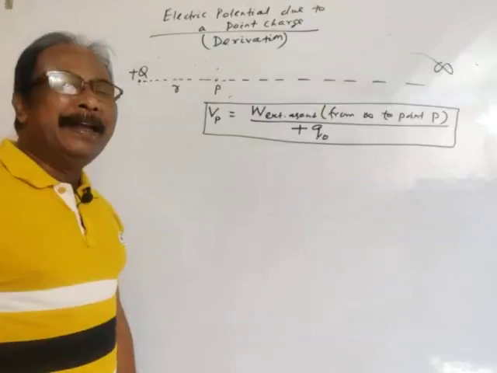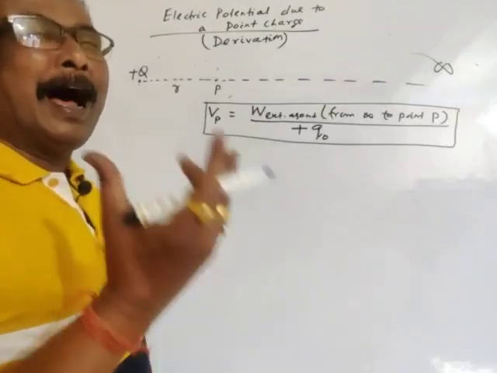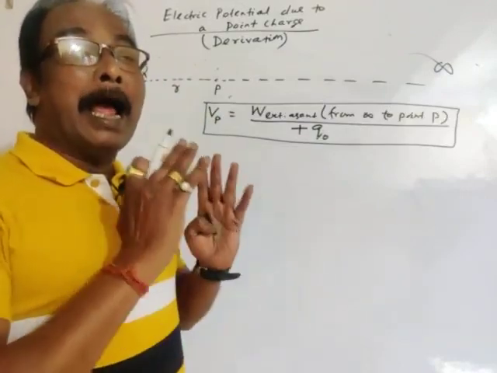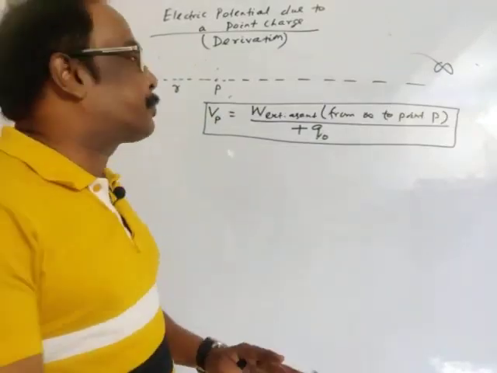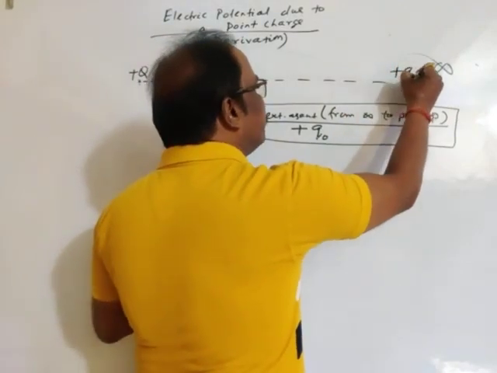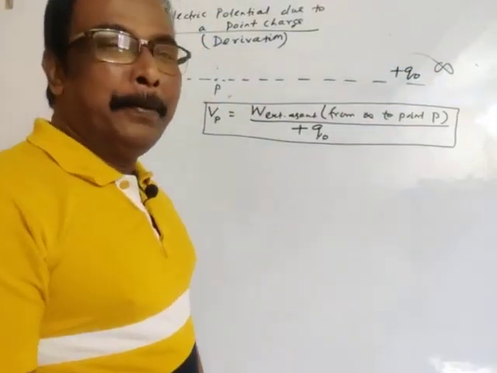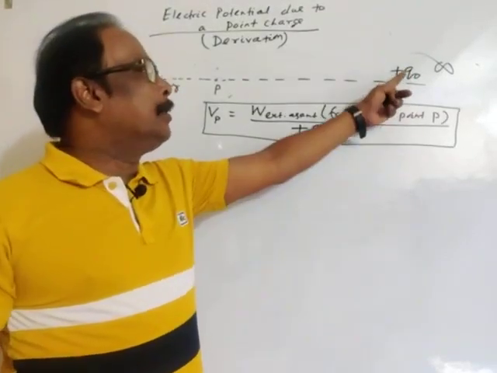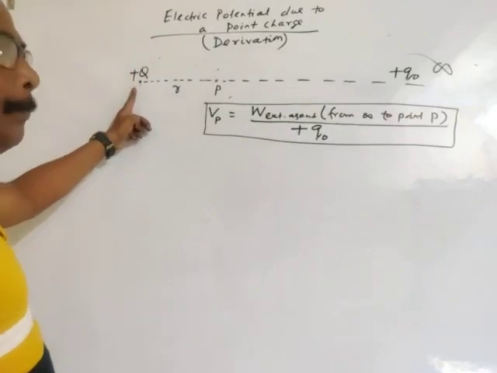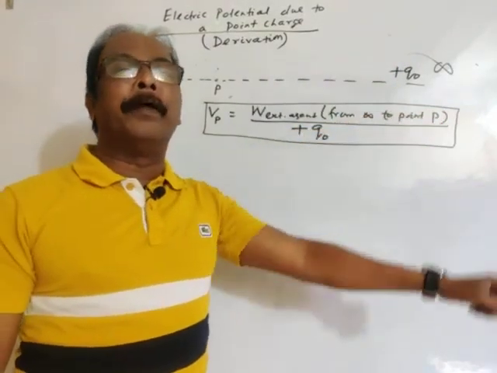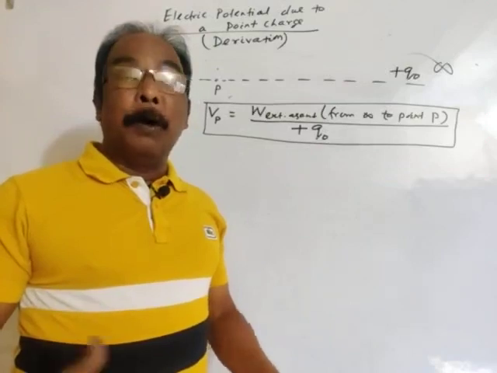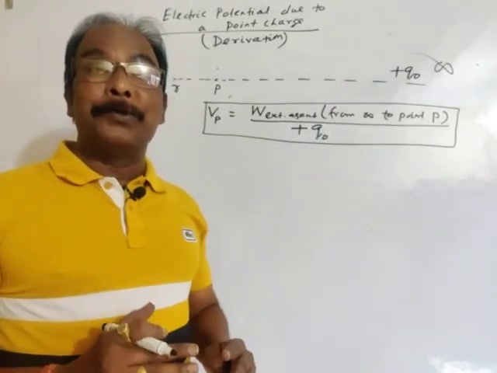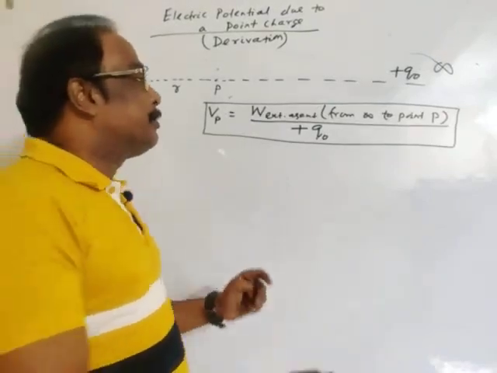But we don't have any information. We don't have any idea what the actual force on the test charge is if it is placed at infinity. What is the exact force acting on this unit charge due to the field creating charge at infinity? Since the force extends up to infinity, we don't know the exact distance.